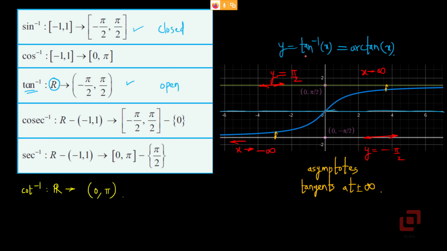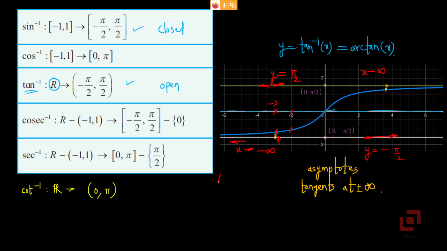Yes, this is the graph. We have tan inverse of minus 2, which is the y coordinate of this point, and tan inverse of minus 3 is going to be an angle, the y coordinate of this point.